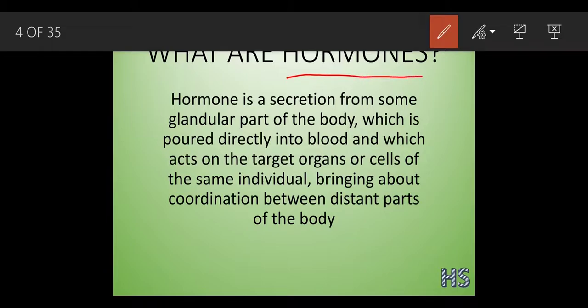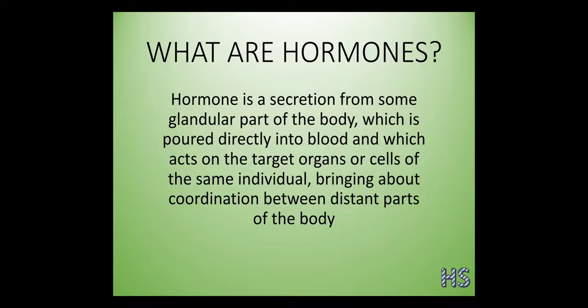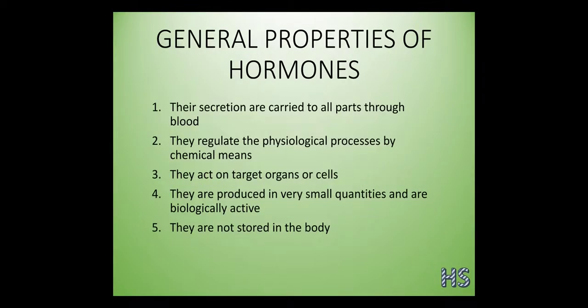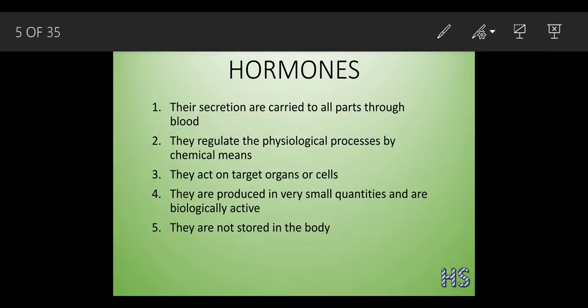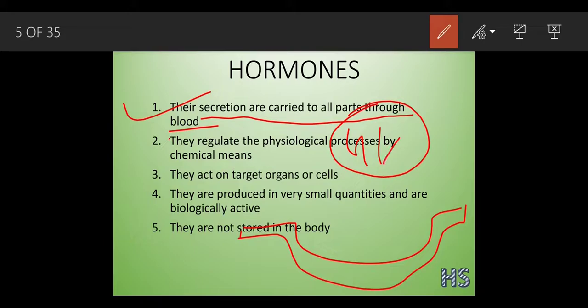So these are nothing but chemical messengers. What do you mean by messengers? A messenger is one who carries the message for you. Now, what are the general properties? What exactly is the work of these hormones? First, the secretions are carried to all parts through the blood. We have seen that part very well. This was a gland and this was the blood vessel.